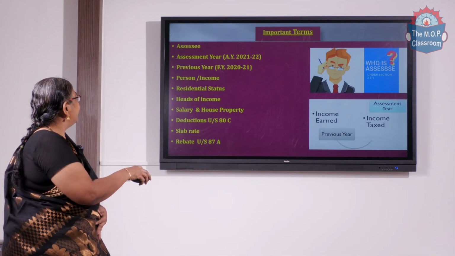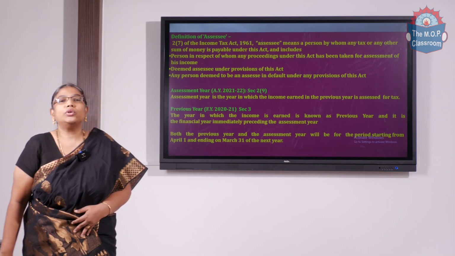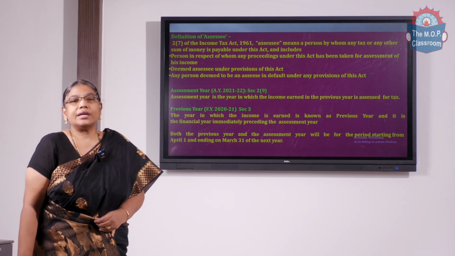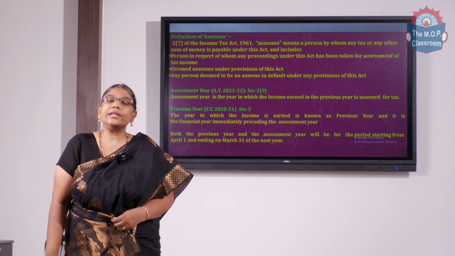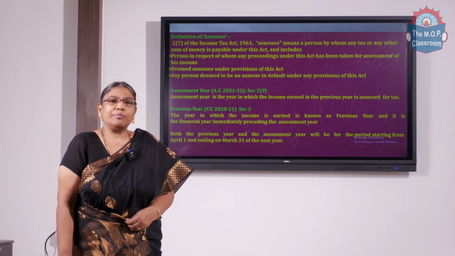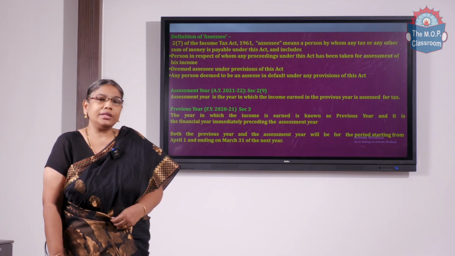Now to start with, the definition of assessee. According to section 2 subsection 7 of the Income Tax Act 1961, an assessee is defined as a person by whom tax or any other sum of money is payable under the Act. Tax: definitely a person who earns income should pay the tax. The person who pays tax will be the assessee.